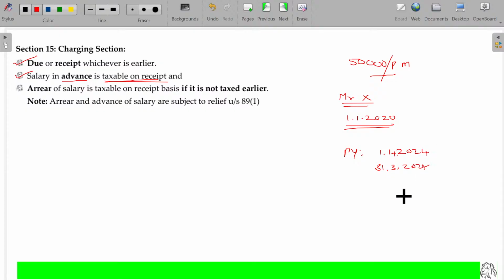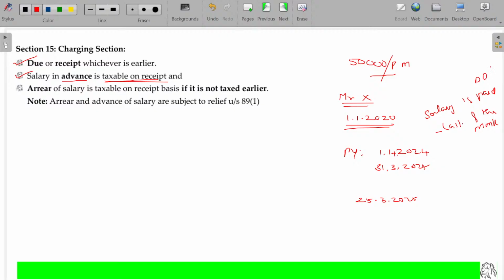Is that okay? His monthly income being 50,000. And on 25th March 25, by default, salary is paid on the last day of the month.